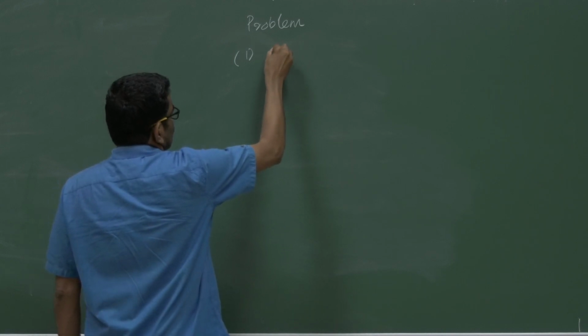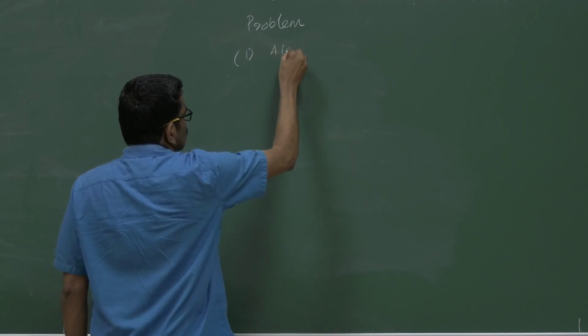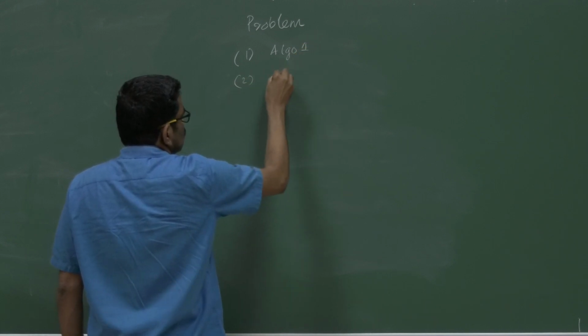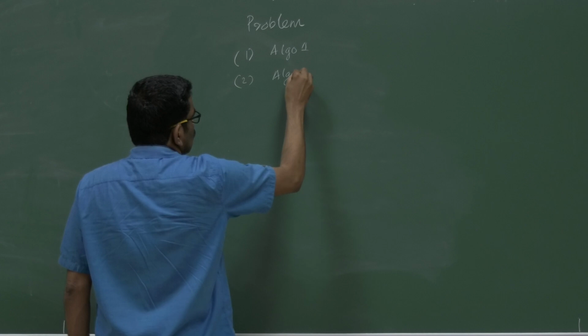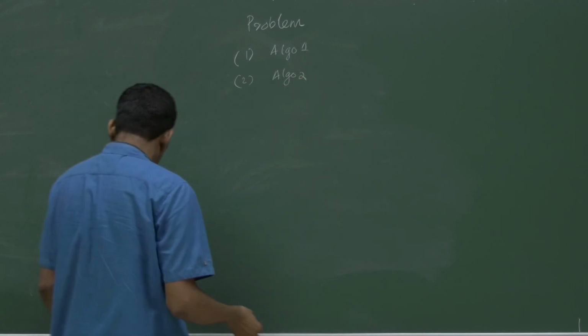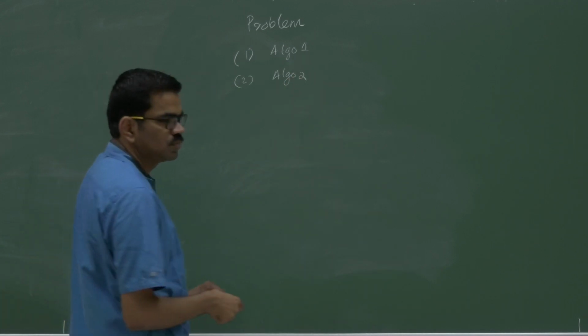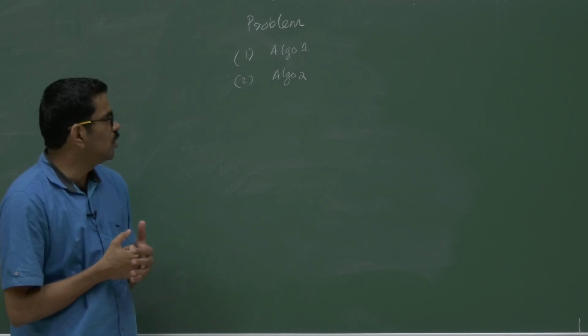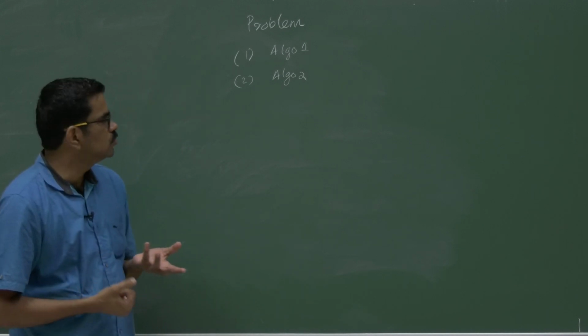One is say algo 1, second is algo 2. And from analyzing the algorithm, I will again emphasize, it is independent of programming language.